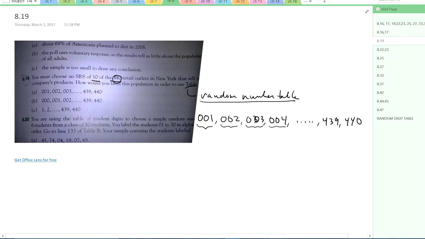And so I'm going to pick A. Now notice B has 3 digits also, but since it started at 000 and ended at 440, that's actually 441 stores. So that's why that one's no good. And this one doesn't count because store number 1 is 1 digit and the last store is 3 digits. If you pick a 1-digit number, that comes up a lot more often than 3-digit numbers. So we need to make sure that all the stores are equally likely, so they all have to have the same number of digits.